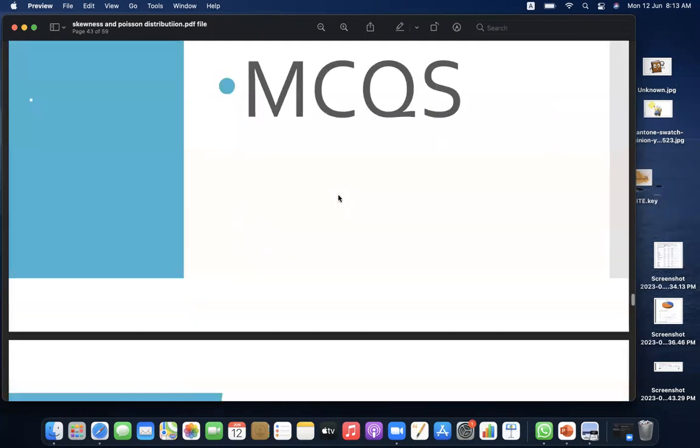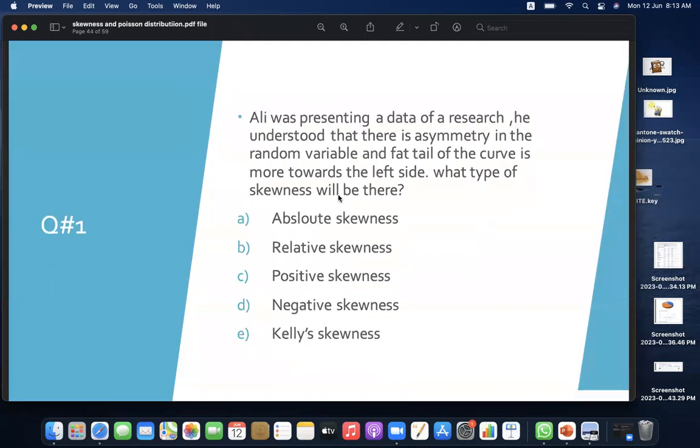Now it's time for MCQs. Let's start with MCQ number 1. Ali was presenting a data of research. He understood that there is asymmetry in the random variable and fat tail of curve is more towards the left. What type of skewness will be there? A, absolute, B, relative skewness, C, positive skewness, D, negative skewness, E, Kelly skewness.